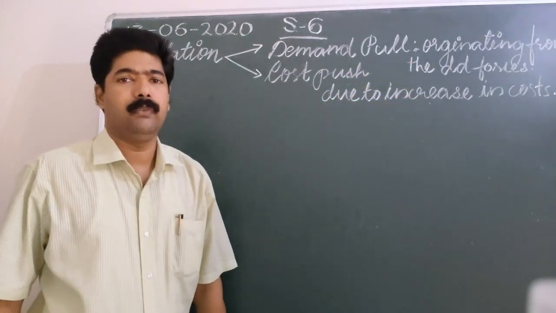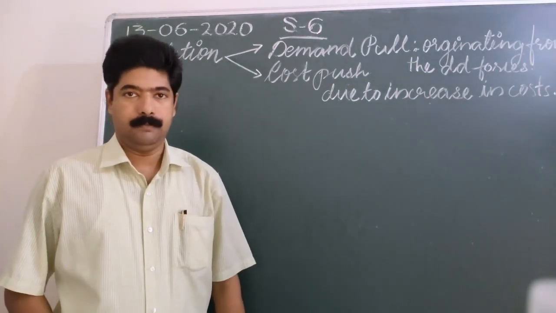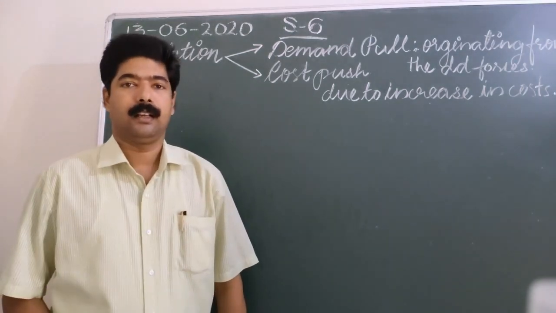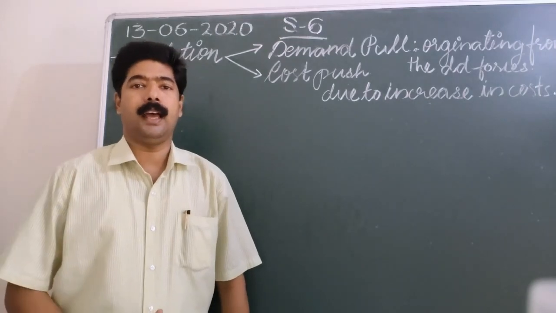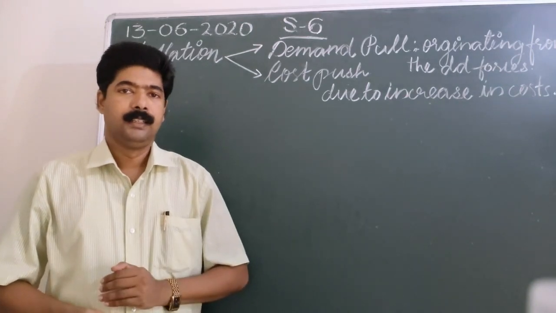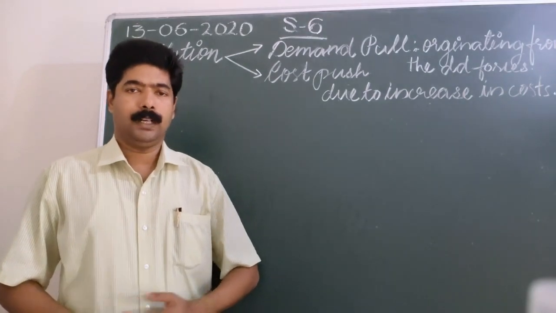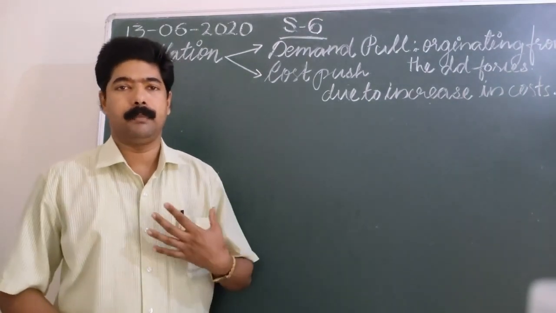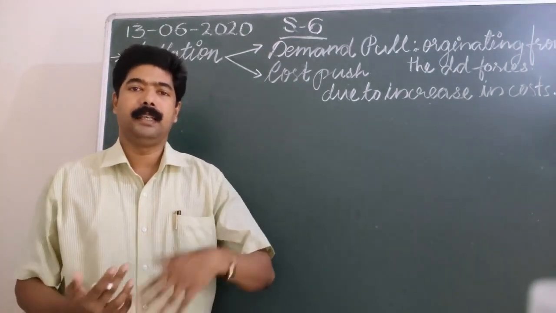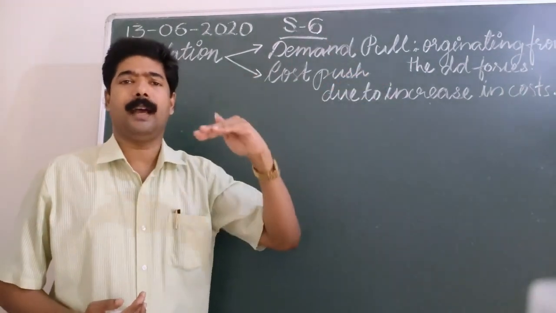What is demand? We have studied. Demand is the ability to acquire one commodity. It is the purchasing power of an individual to get a commodity. So if I say that I have a demand for one commodity, it means I have the ability to purchase that commodity. Whatever income or money is in my pocket is sufficient to acquire that commodity. So I could say I demand it. So demand pull inflation occurs when there is an increase in the demand in the economy.